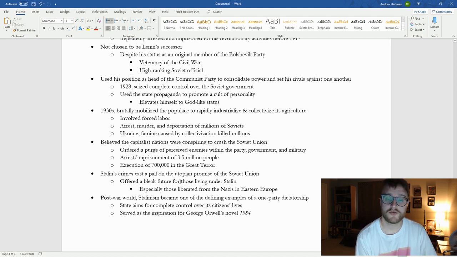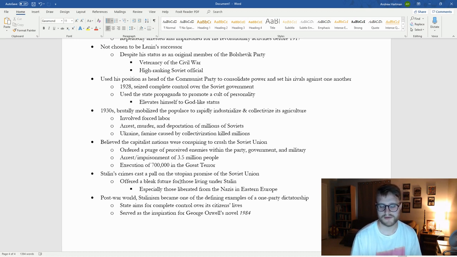And in particular in Ukraine, which is a breadbasket, a huge wheat producer, the collectivization there killed millions of people, mostly because the people there refused to collectivize in a lot of ways, and they kind of rebelled, but in small ways. What would happen is that the Soviet government would say, hey, we need the wheat from Ukraine over here, so it goes over here, and then the Ukrainians would not have any wheat themselves.